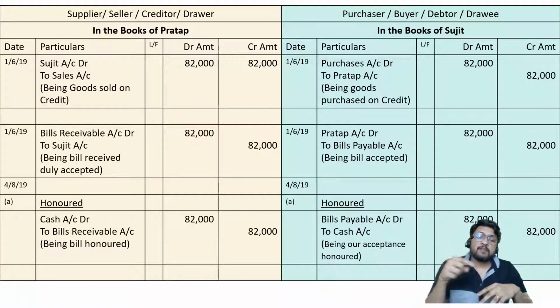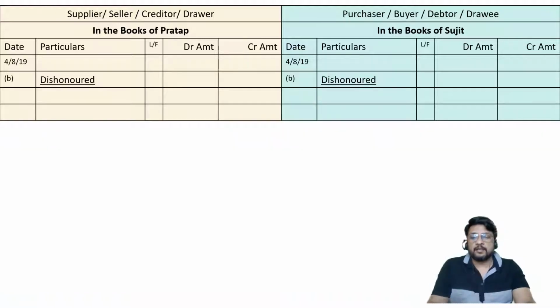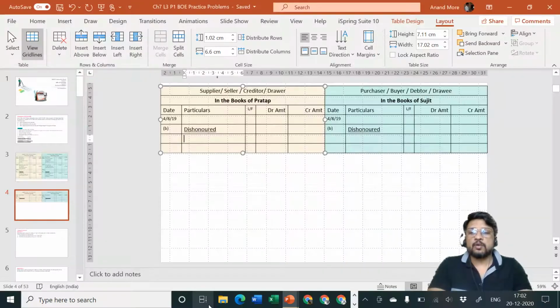It is necessary for Mr. Pratap to say that the order which I had given on 1st of June, which was supposed to be performed on 4th of August, is not getting performed. It means that order is now useless. To say that the order is useless, it is necessary to say 2 bills receivable. So we will specify 2 bills receivable.